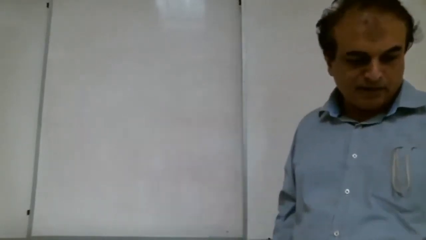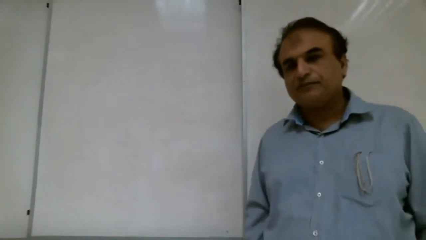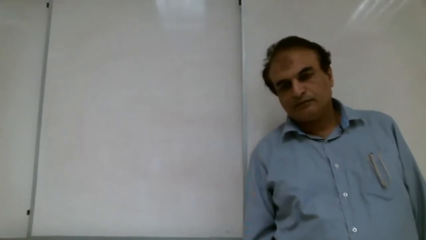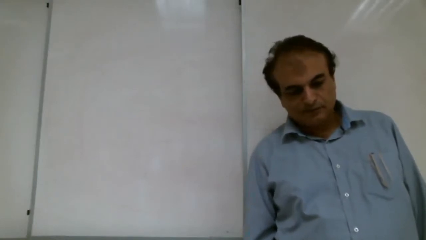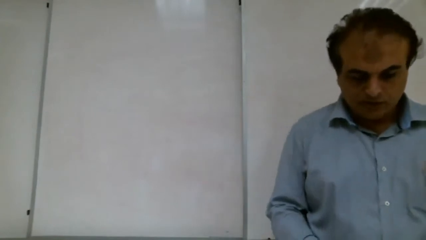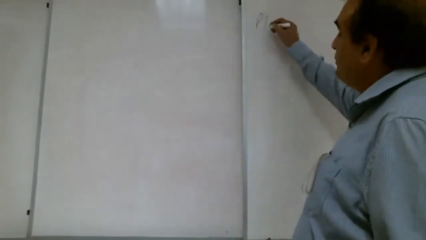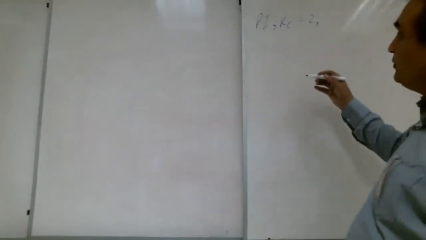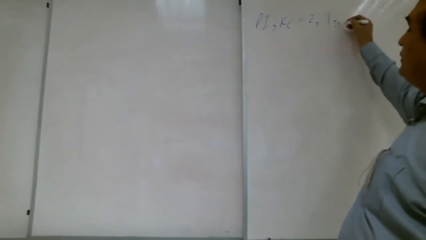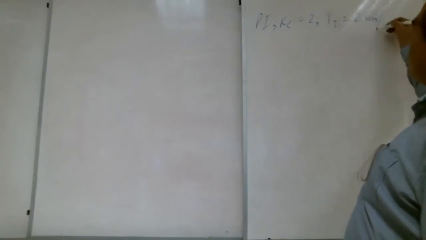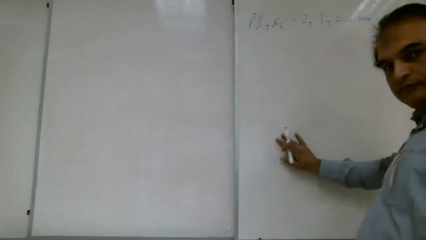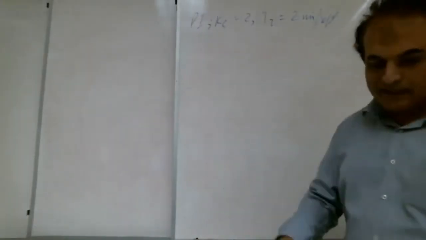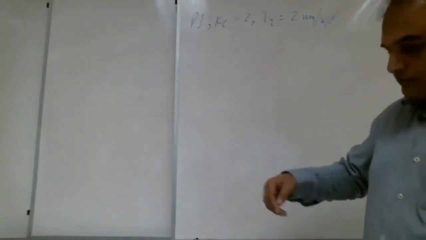Yes, Shabab, please read question 3.7, page 26. Yes, teacher. In testing a PI controller with a proportional gain of 2 and an integral time of 2 minutes per repeat, a constant error of 4% is applied. Okay, constant error 4%.